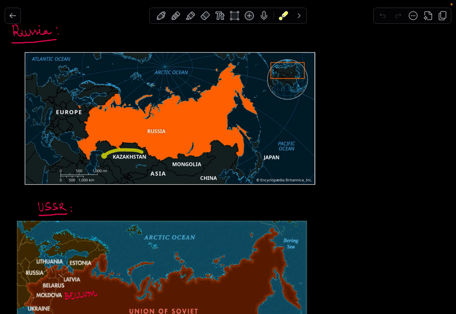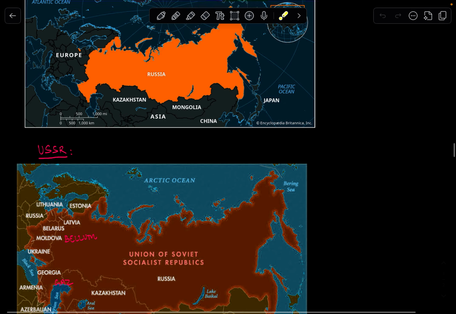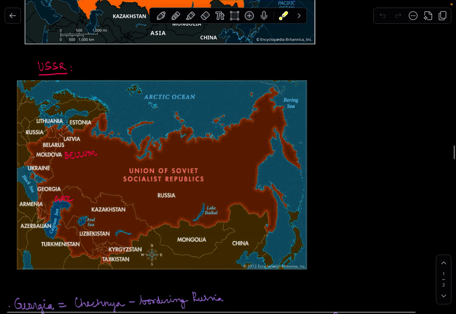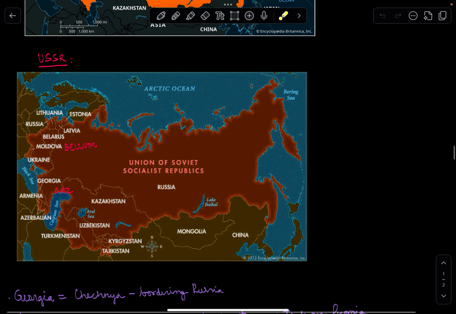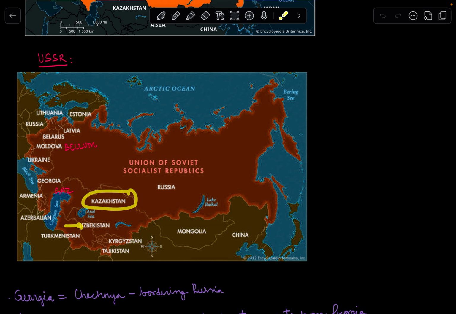So the Asian neighbors are basically Kazakhstan, Mongolia, China, and over here North Korea as well, because it has a little border with Russia. So the erstwhile USSR comprised of modern-day Russia with the five Stans, which is Kazakhstan, Turkmenistan, Uzbekistan, Kyrgyzstan, Tajikistan.